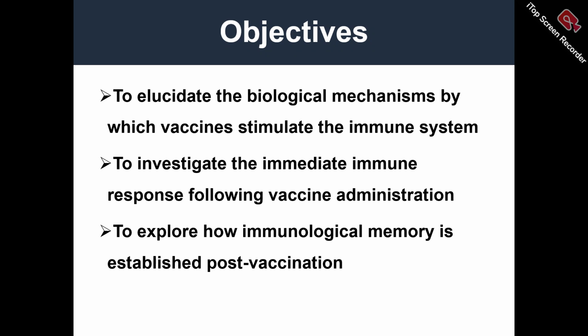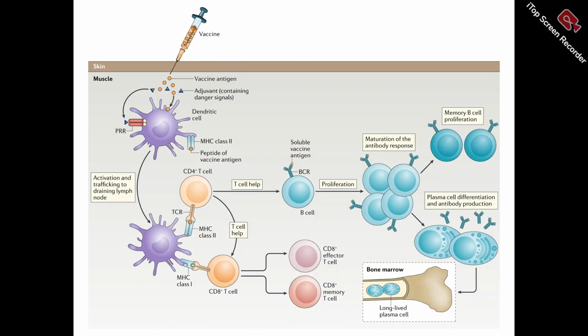The objective of this PPT is to elucidate the biological mechanism by which vaccines stimulate the immune system, to investigate the immediate immune response following vaccine administration, and to explore how immunological memory is established post-vaccination.